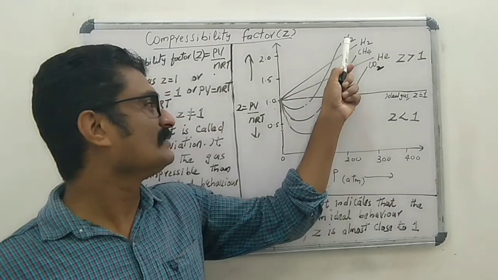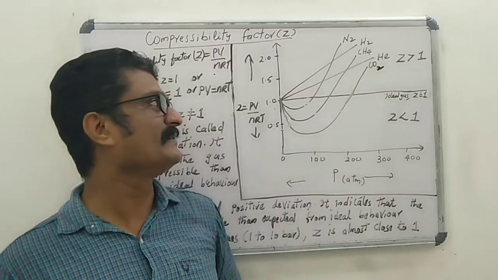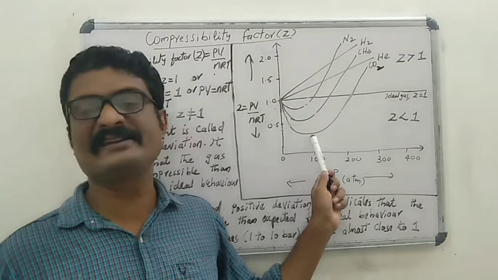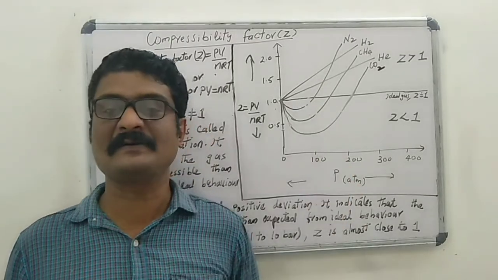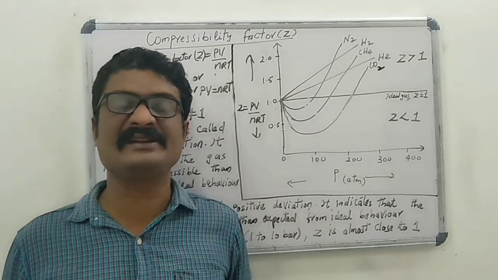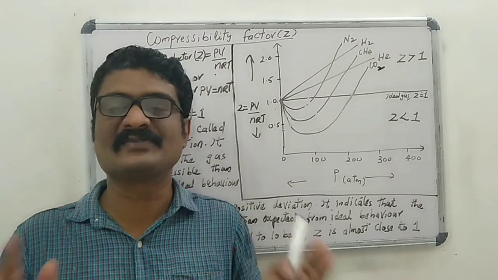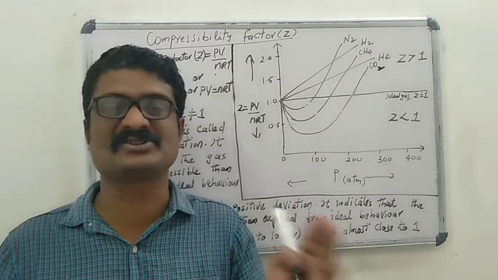Here, for nitrogen, methane, and carbon dioxide, Z is less than 1. This means that these gases can be easily compressed and therefore can be easily liquefied.